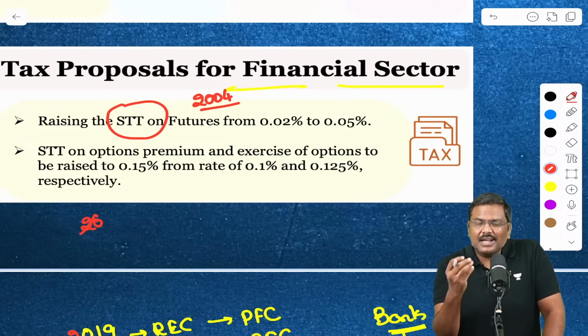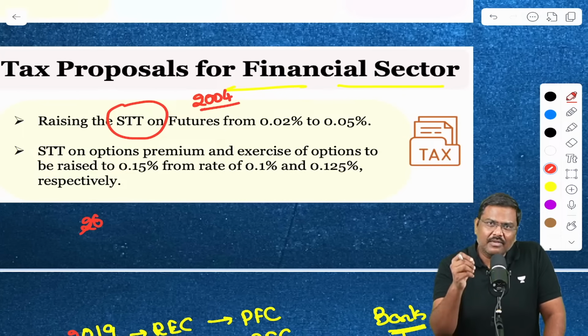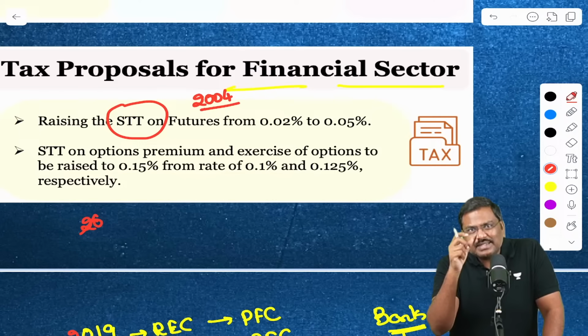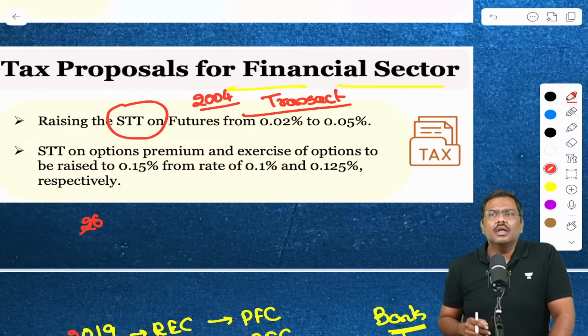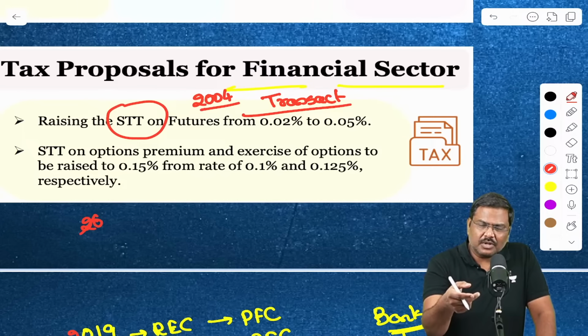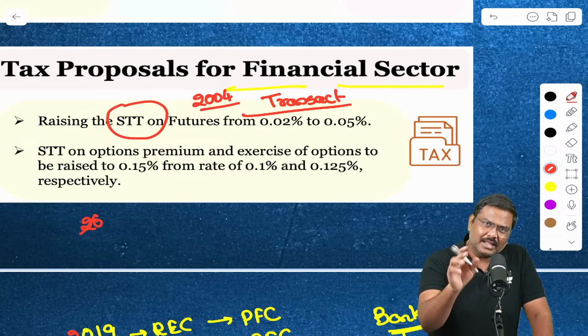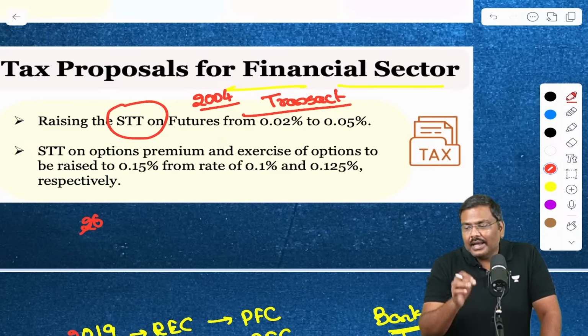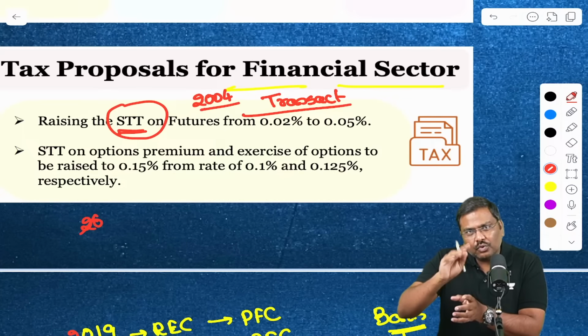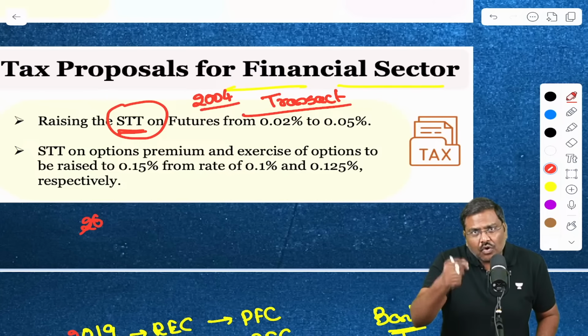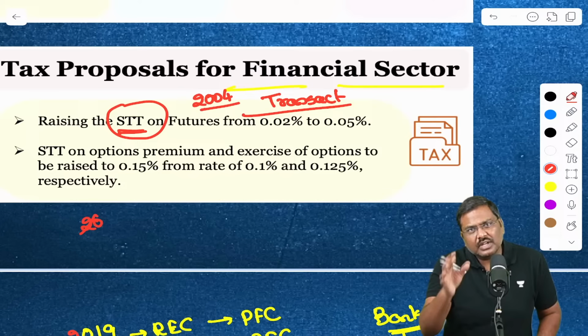There is always a concern associated with tax evasion there. So the government simply said, whenever you transact using the securities, transact means buy and sell, I'm going to impose certain taxes and those will be collected in the market itself. That is called the securities transaction tax. This was introduced in the Finance Act of 2004 and came into force from the 1st October 2004.